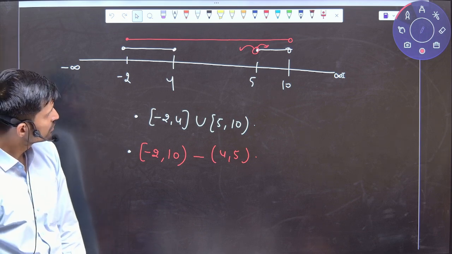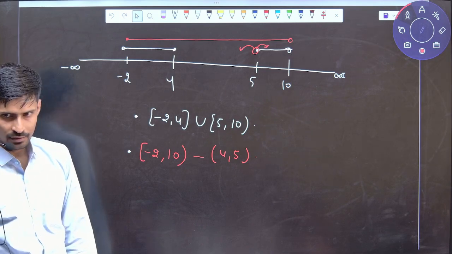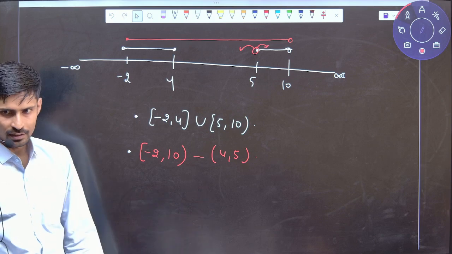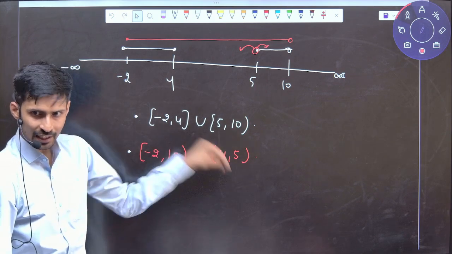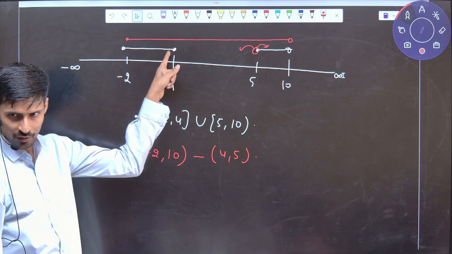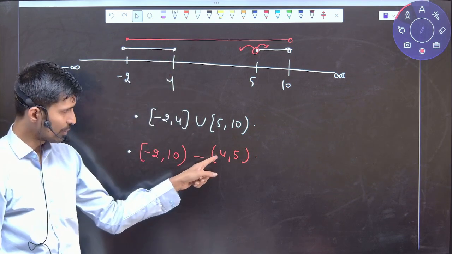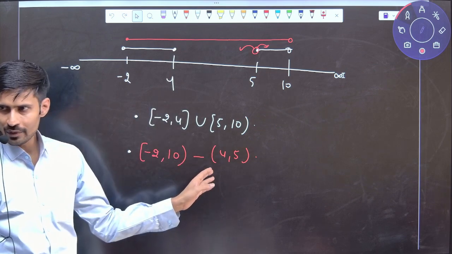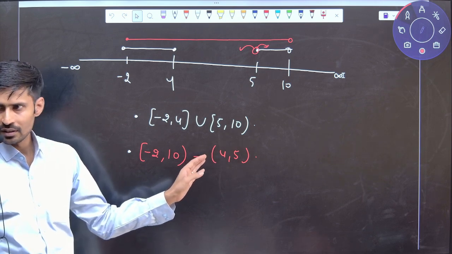Where is the closed bracket? For 4, if we put a closed bracket, then 4 will be taken out. But do we want 4 here or not? We want 4 to be in that system. So that's why we are putting an open bracket at 4. How many of you still have doubt with the open bracket and closed bracket of 4 and 5?